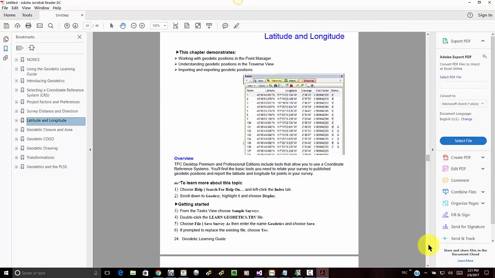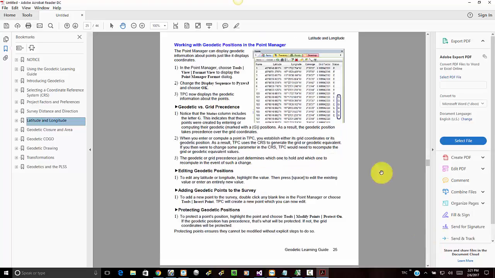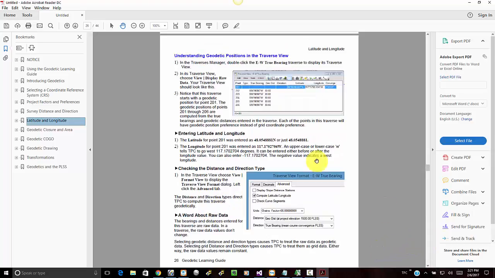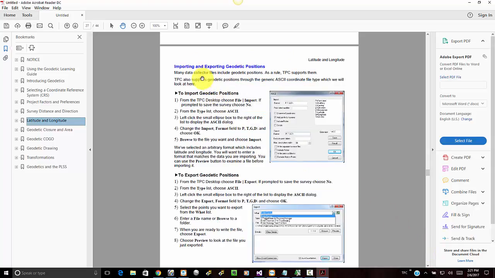And once I have that open, I can click back on my learning guide and then start walking down through the steps here. So the first step in the latitude and longitude says working with geodetic positions in the point manager. So I've got some steps here for accessing geodetic positions in the point manager. I can drop down and the next task is understanding geodetic positions in the traverse view. The next one is importing and exporting geodetic positions.